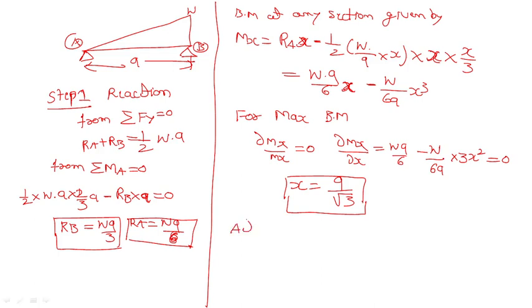At x equals a by root 3, maximum bending moment will occur. Where maximum bending moment will occur, right?